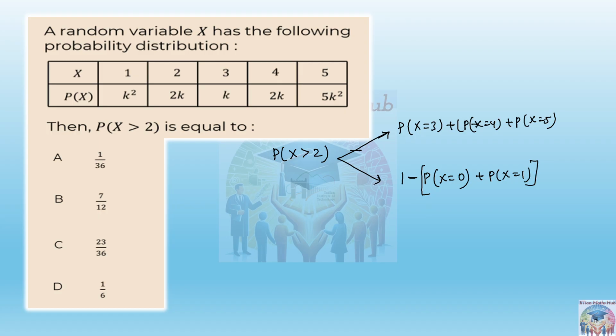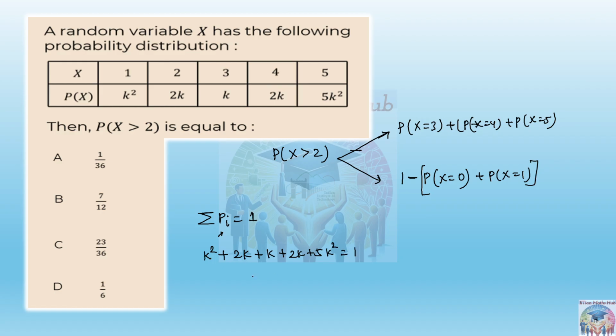So you need at least one equation, and that equation you can get from the total probabilities, because total probability is always 1. I told you just now, sigma of pi is 1. When you put i is equal to 1, that means k square, then 2k, corresponding probabilities I am writing, then plus 2k, then plus 5k square is equal to 1.